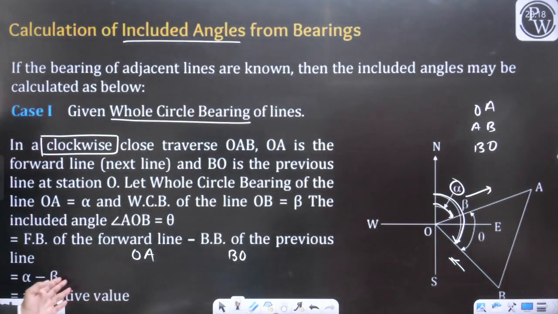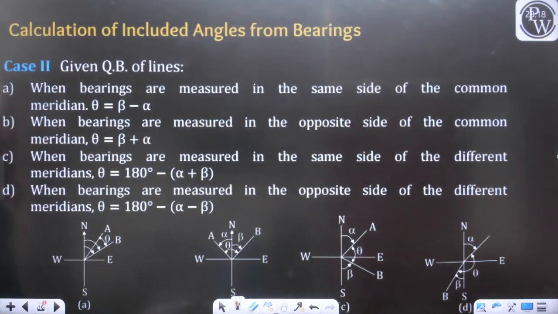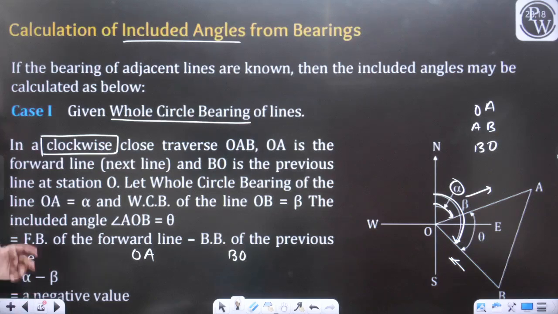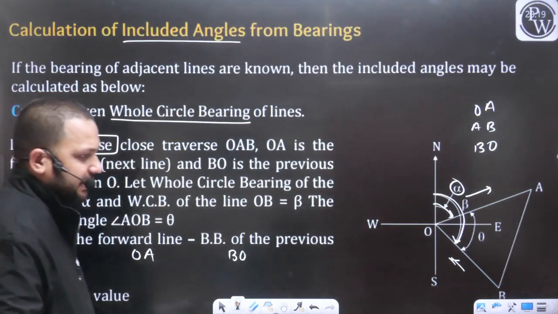So when you go for alpha minus beta, you will get a negative value, yes or no? In that case, add 360. If you are getting a negative value, add 360.